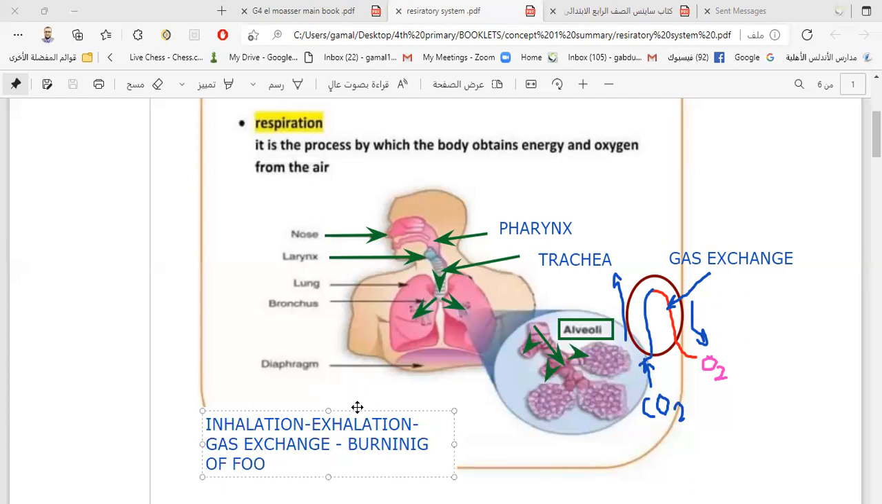So these are the steps of a respiration process. Step number one, inhalation. Step number two, exhalation. We have also gas exchange, and we have a burning of food. This is the steps or the parts of respiration. Now we can move.